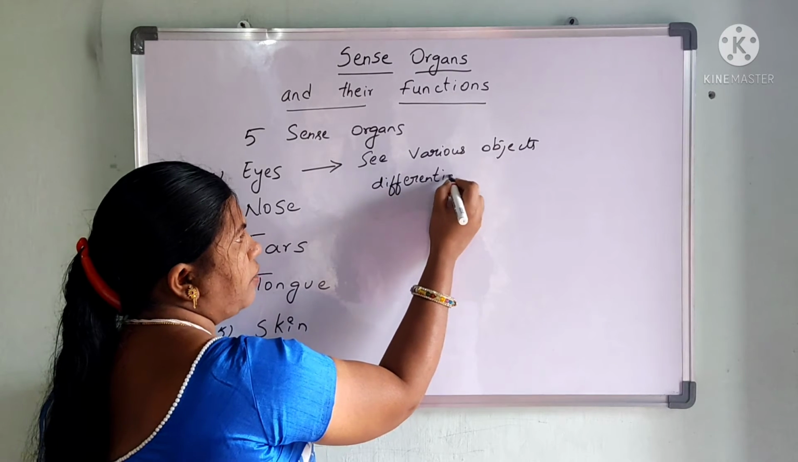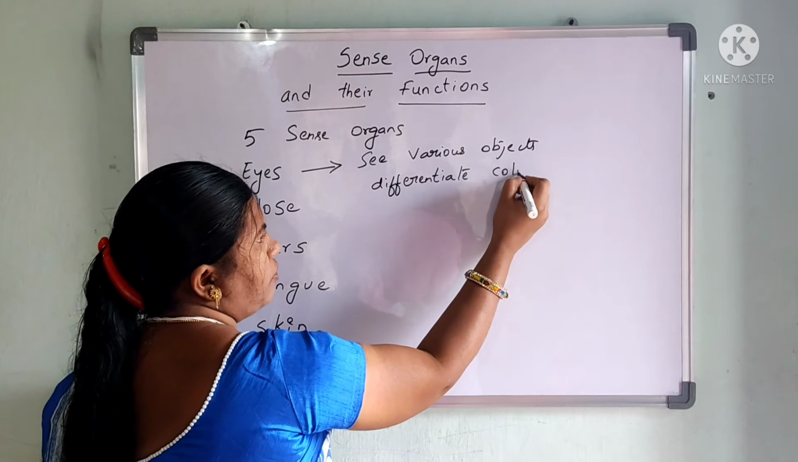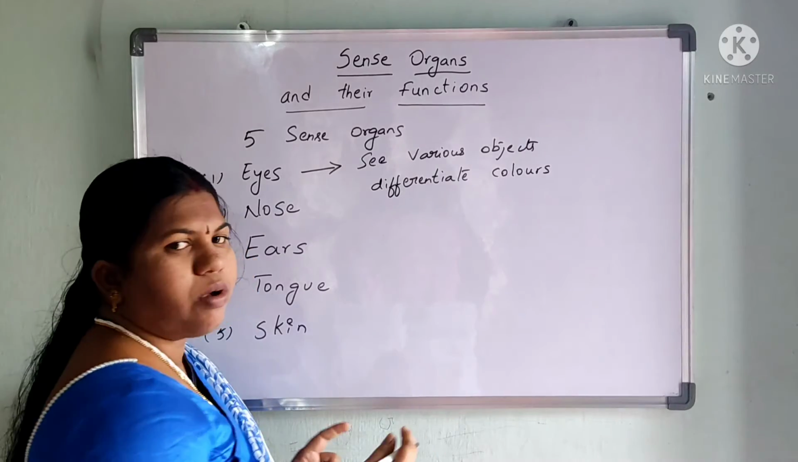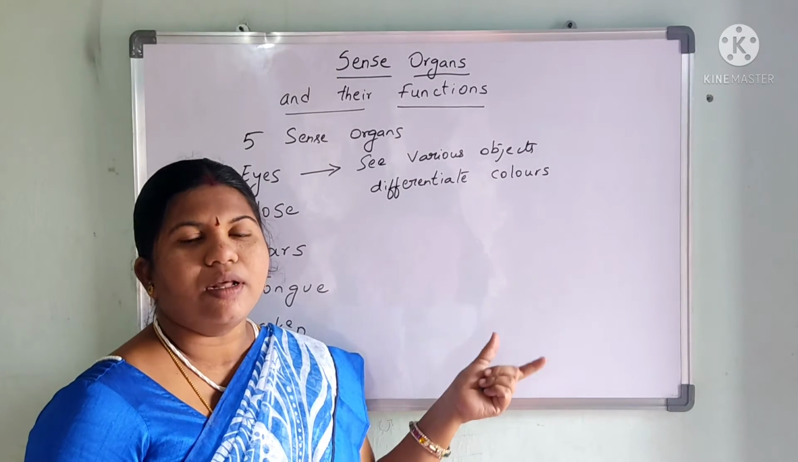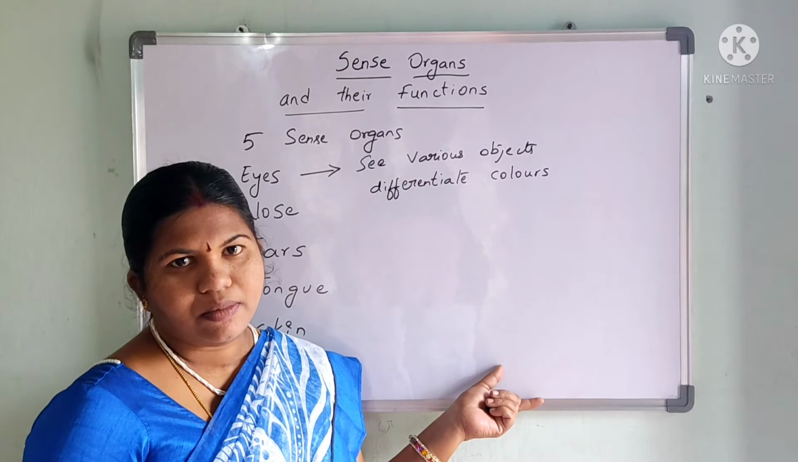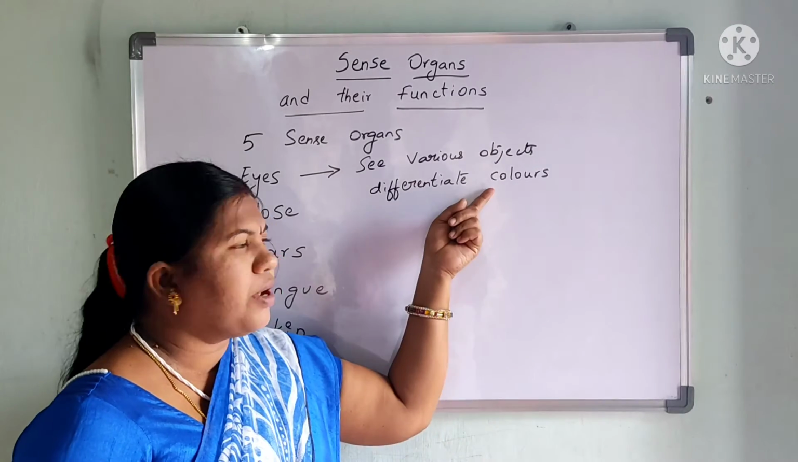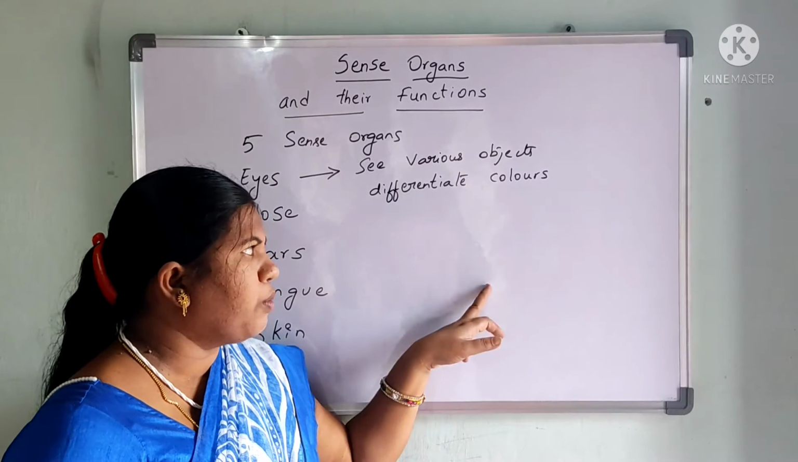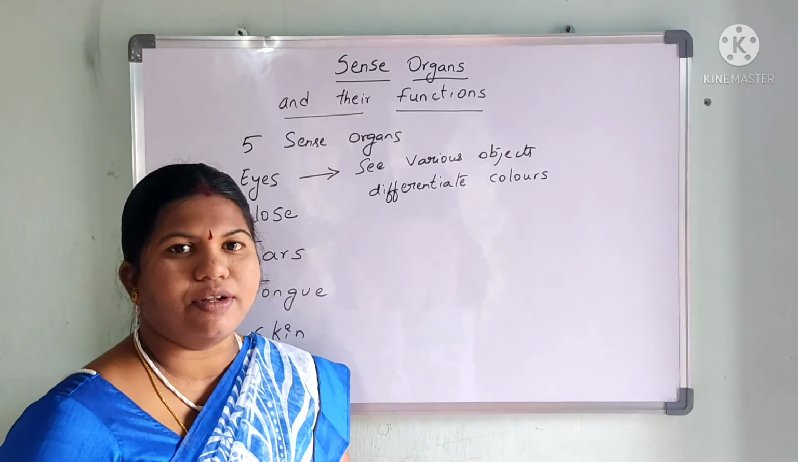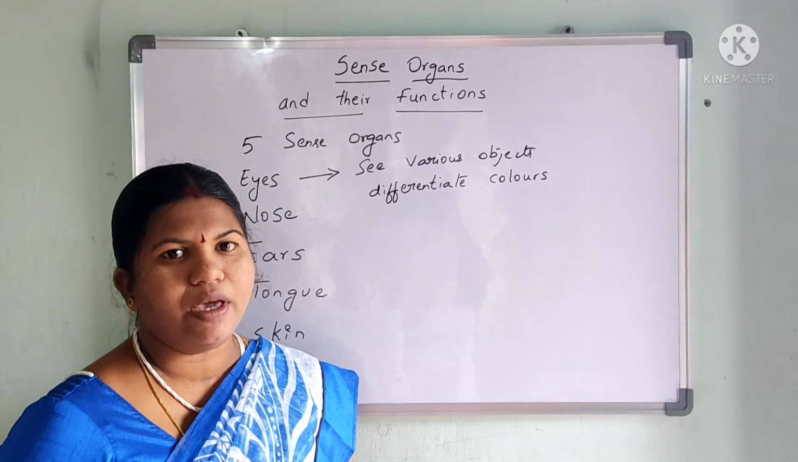So what do you mean by differentiating of colors? Which is nothing but when you just look at the color. Here there is a white board. So which means that the board is white in color. It is a color. And I am writing it black color. So you are able to tell the difference between white and black. This difference is done with the help of the eyes.